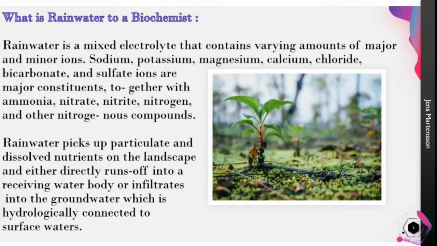Rainwater generally carries dissolved particulate matter which has all these micronutrients present in it. It can either reach the runoffs and ultimately reach the water body, or it can be filtered and taken in by the ground as groundwater.